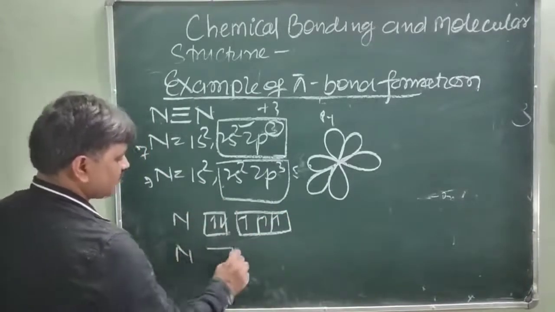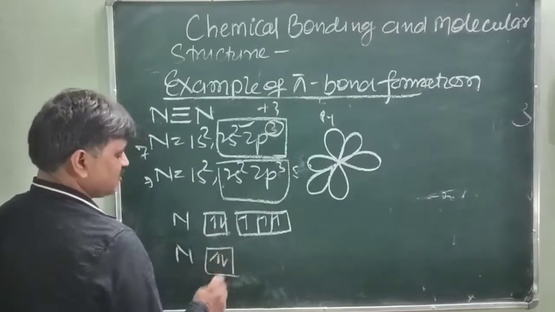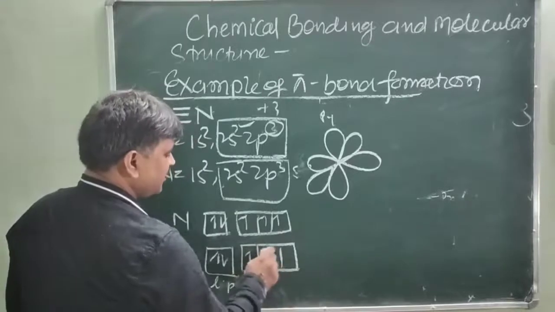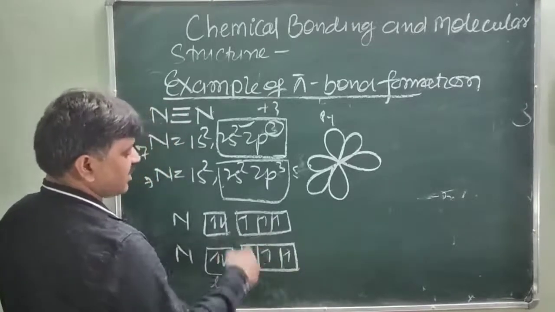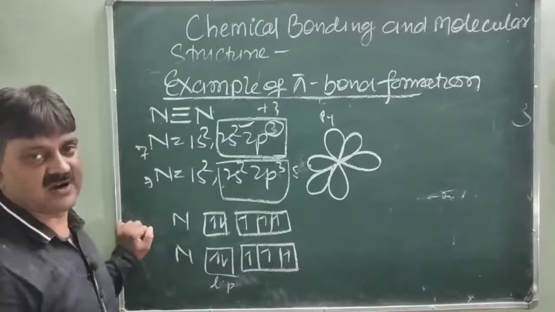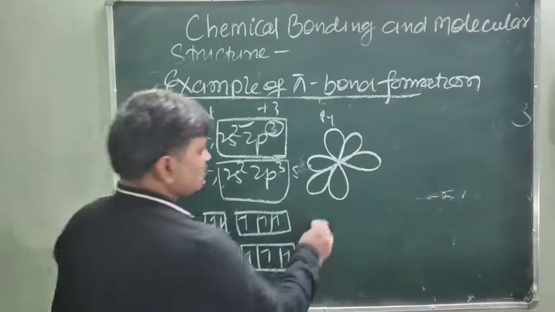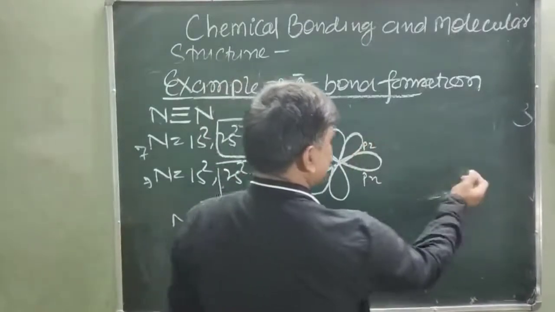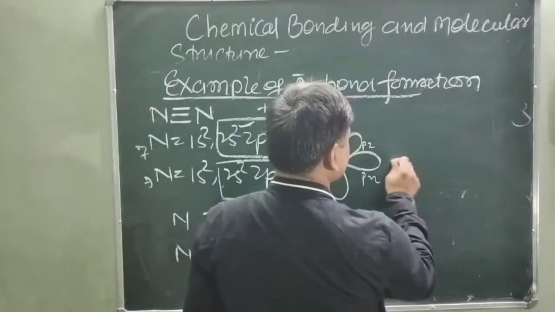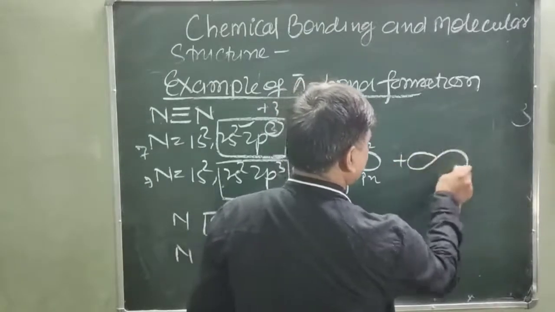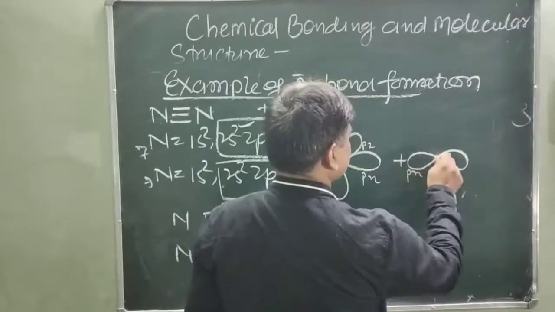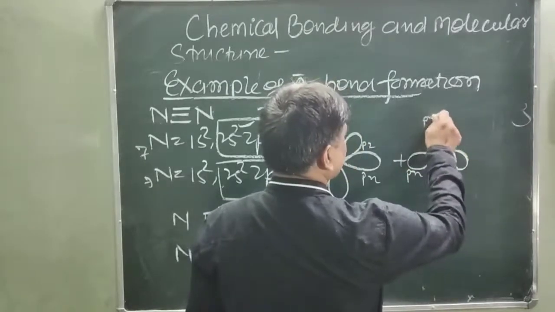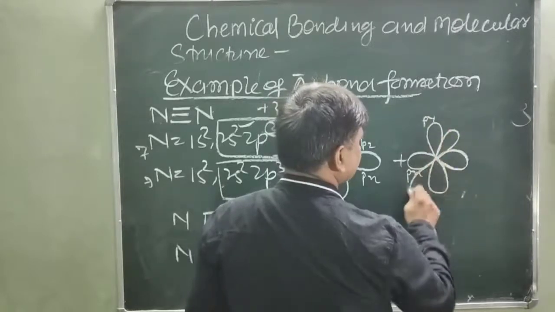Another nitrogen: 2s, this is a lone pair of electrons, and 2p, these are 3 unpaired electrons. Means x, y, z, all these 3 p orbitals are involved in the formation of the bond. So in one nitrogen, this is px, this is py, and this is pz. In another nitrogen molecule, this is px, this is py, and this is pz.